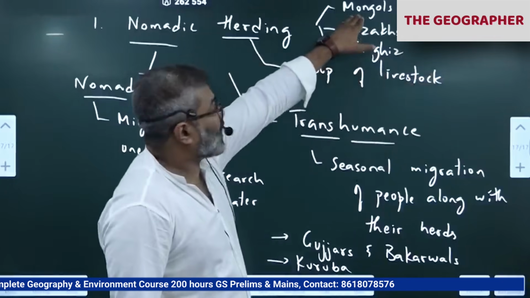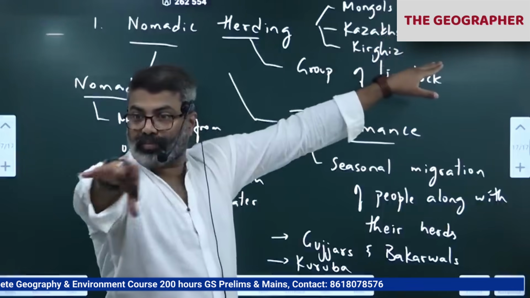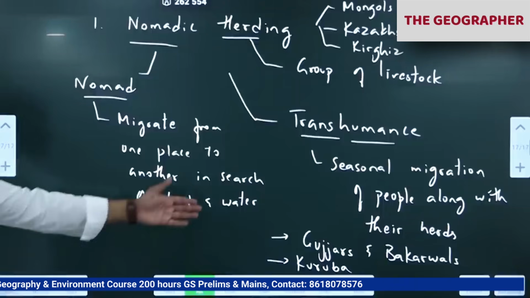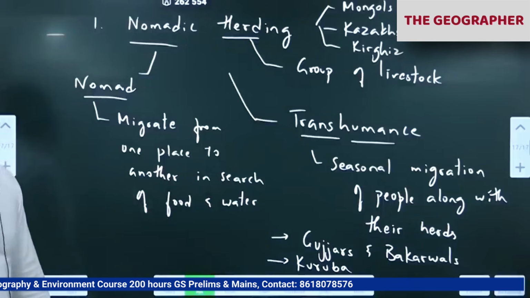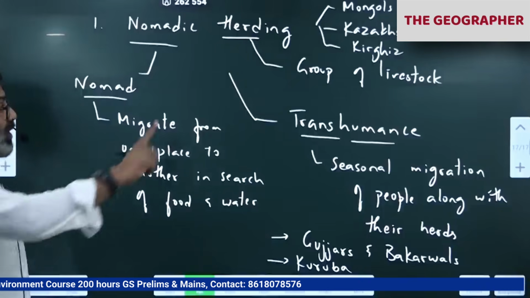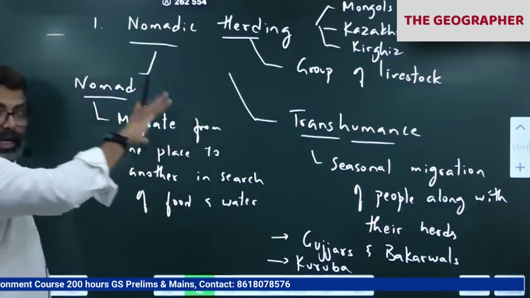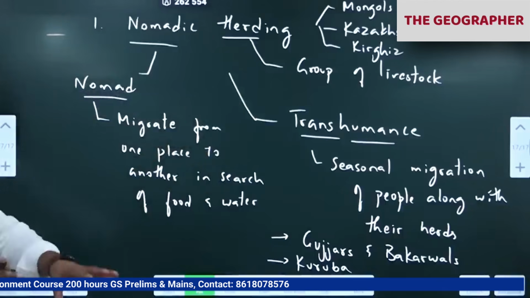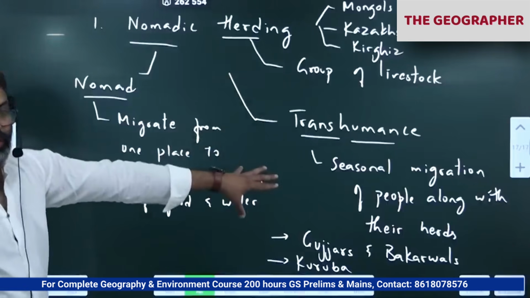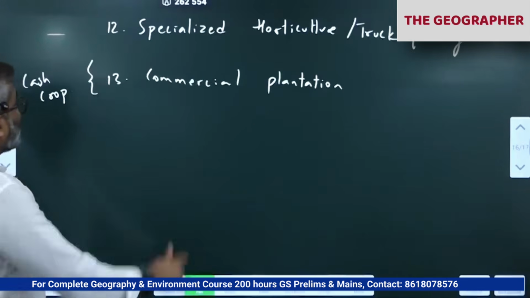So we have Kyrgyz, Kazakhs, Mongols, Central Asian tribes. They are all basically nomadic herders. In India also we have. Many communities in India also are nomadic herders. Nomadic herding is one of the types of agriculture. Why? Because livestock association is included here, and it's near ecological practice, close to nature. Correct. Here, people and animal live close to nature, so near ecological practice. The reason I have added here